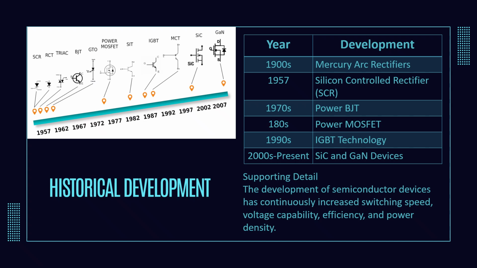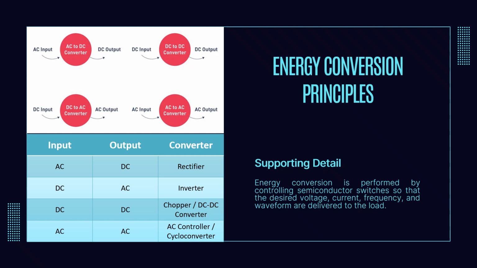These devices exist for one primary reason: to perform efficient energy conversion. So let us now examine the different forms of electrical energy conversion.